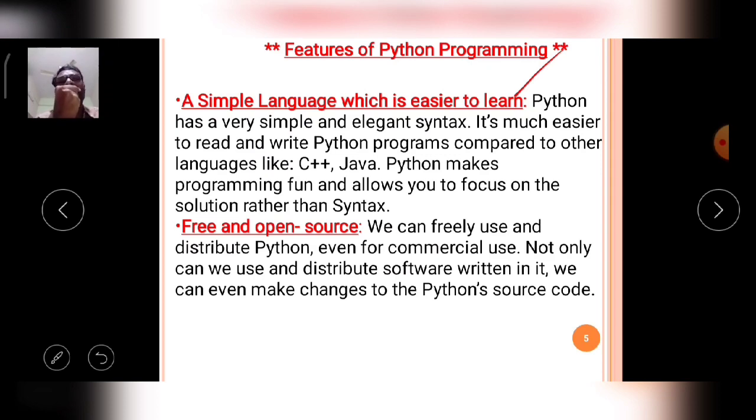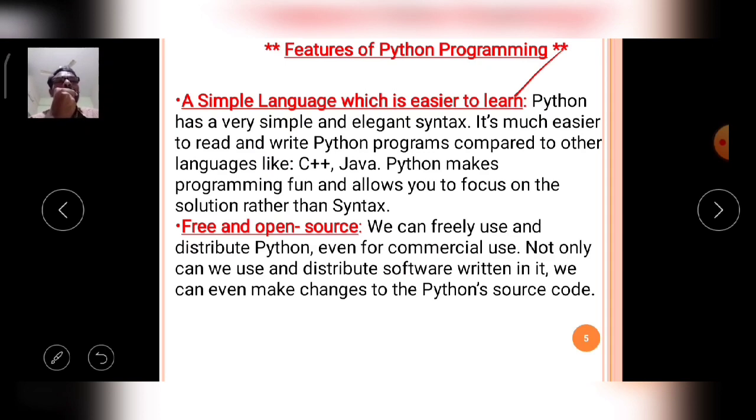So this language is very easy to learn. If the language is easy to learn, then what will happen? It is a user friendly language, and user friendly languages are very familiar in the market. Like that, the Python language is a simple language which is easier to learn.